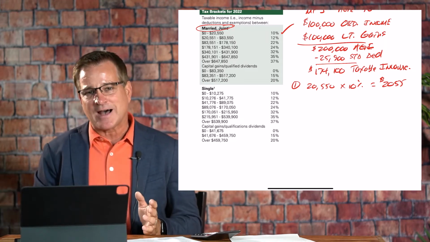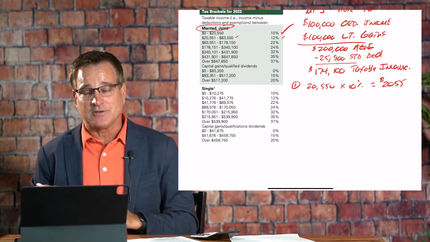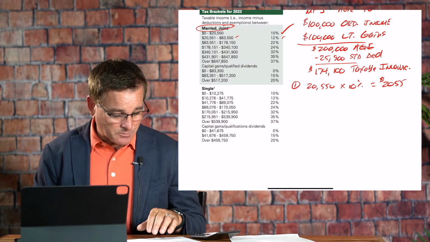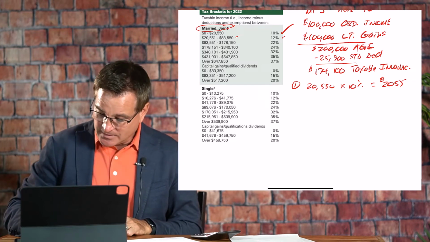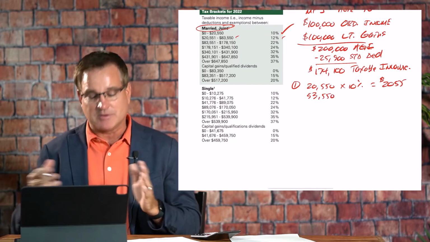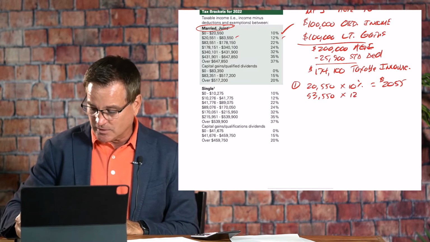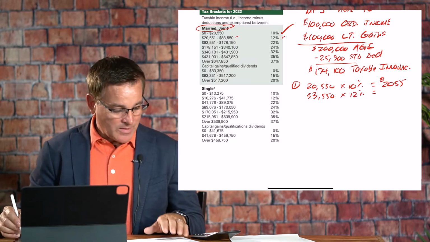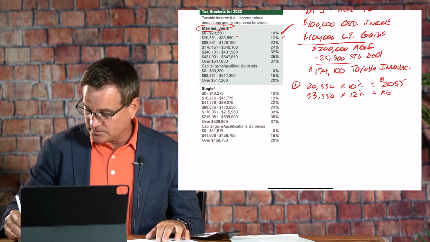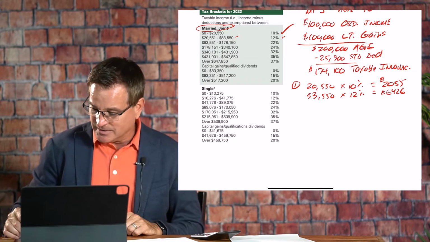So from $20,551 up to $83,550, we are in the 12% tax bracket. $53,550 remaining out of our $74,100 falls into the 12% tax bracket. So that comes to a total tax of $6,426. So that is our ordinary income tax.